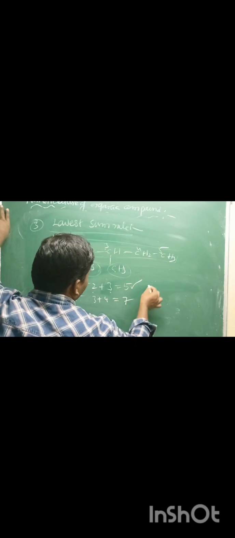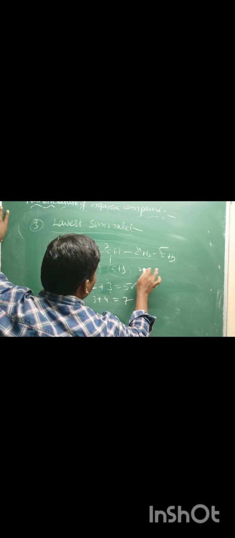And also, if the same type of substituent is repeated 2 times as side chains, we can use the numerical prefix di. That's why the name of the compound is 2,3-dimethylpentane.